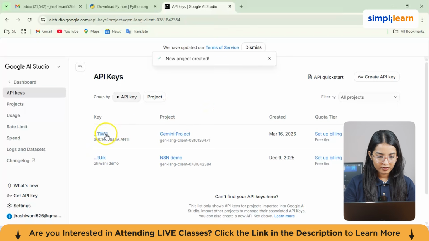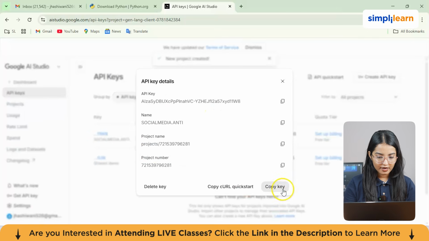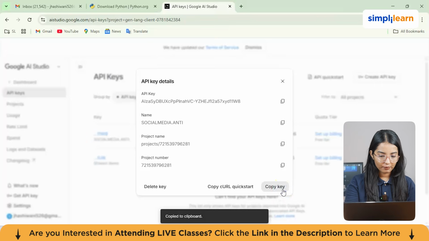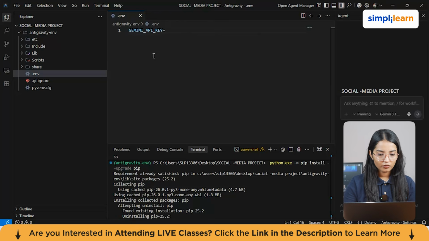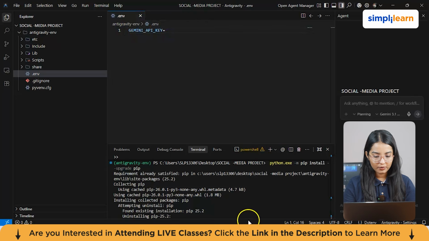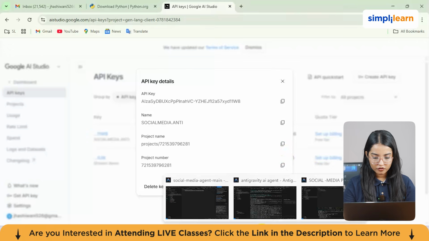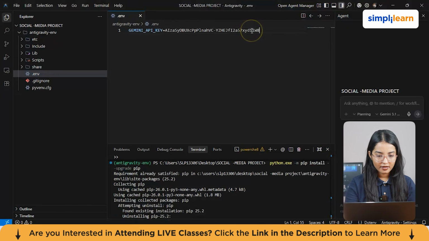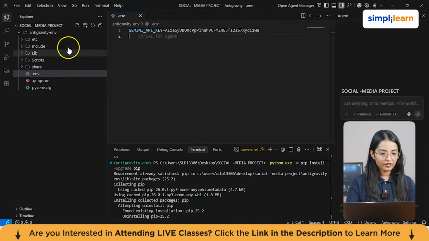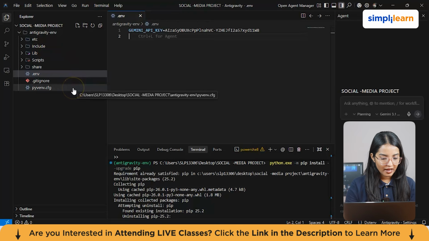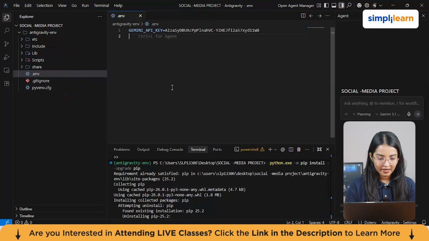Now what you have to do is you have to just click on this key and copy the key, right? Copy the key to the clipboard and come back here. So from here you can just type Gemini API keys equals to and then just copy paste the key. Copy key, just go back to your anti-gravity and paste it from here. All right. Now this is done. So we have created our .env file and we have also added our Gemini key from here. And if you have OpenAI API key, you can also add that.